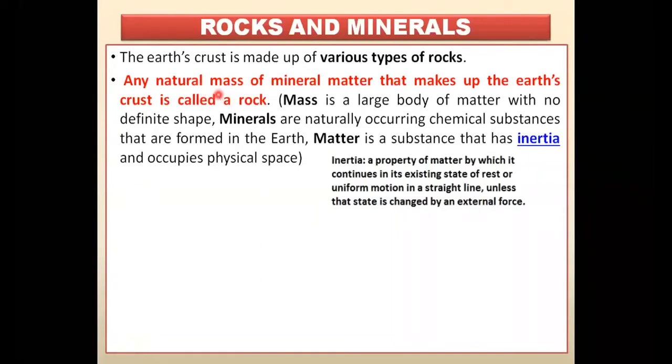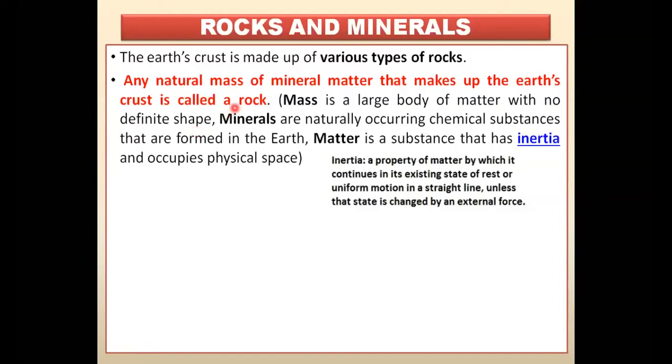And the next one is what? Mass of mineral matter. You will have to understand mass of mineral matter. Now mass is a large body of matter. We all know that everything on the earth is made up of matter. So a very large body of matter, what do we call it? We call it mass. Mass is a large body of matter with no definite shape. We all know rock does not have any definite shape either. So mass is a large body of matter with no definite shape.